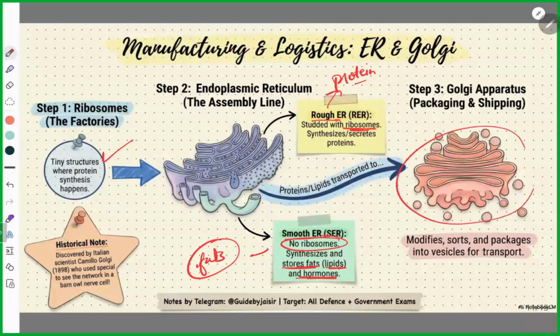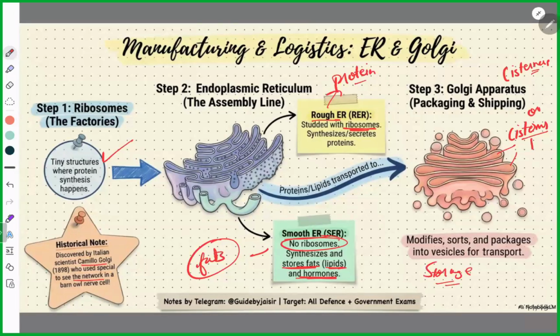to the Golgi apparatus. The Golgi apparatus does the modification, sorting, and packaging into its vesicles. These are called vesicles, and these are called cisterns or cisternae. So the modification, packaging and storage of these proteins and fats are done by the Golgi apparatus. This is how they are linked. Clear? Now, who discovered it? Obviously, Camillo Golgi.